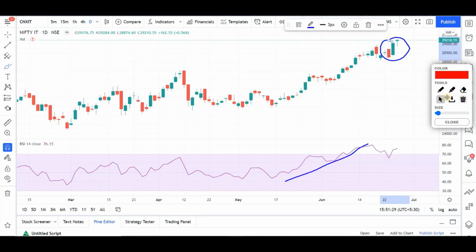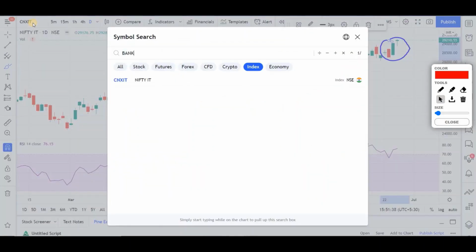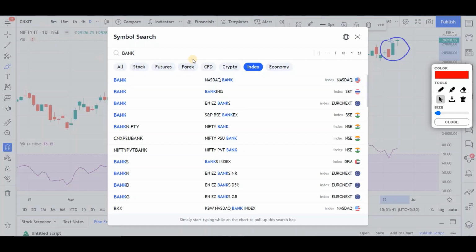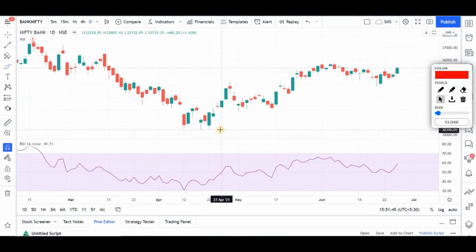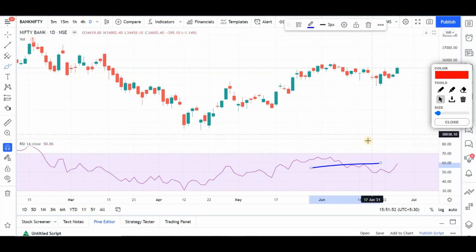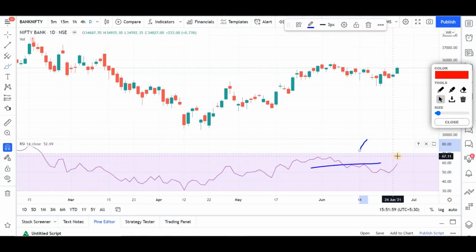But in case of Nifty Bank, we know that it is not the same case. Let's go back to Bank Nifty. You can clearly see this. There is some kind of an outperformance that is going to come out anytime now. As I said, it is underperforming right now. It could go up, or it can also come down.